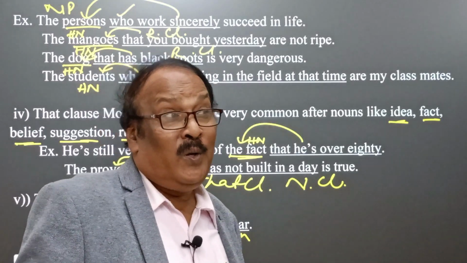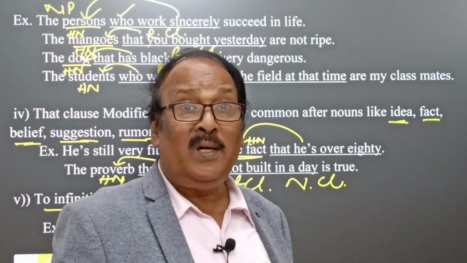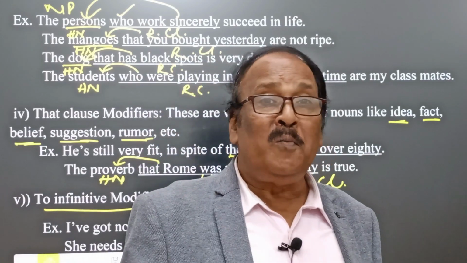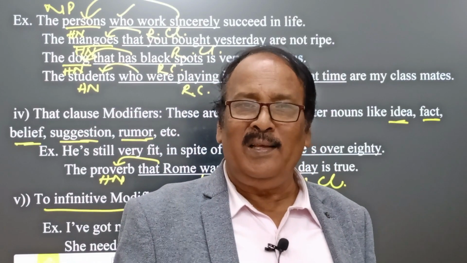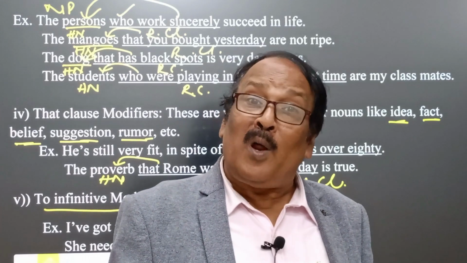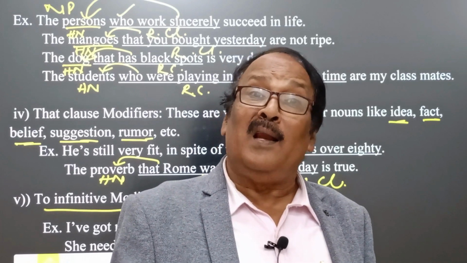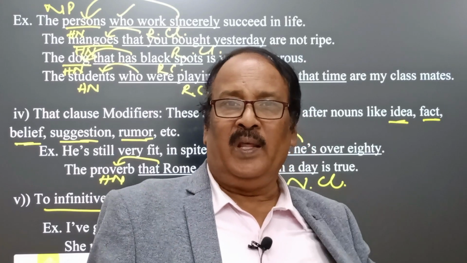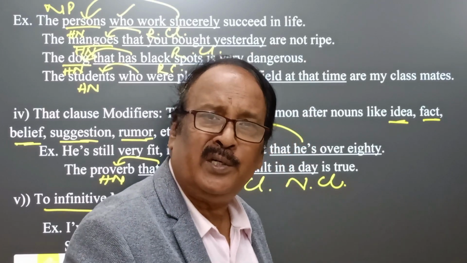So here we find someone, somebody, something, no one, nobody, nothing, anyone, anybody, anything, everyone, everybody, everything. These are pronouns, but they play noun-like roles, and they are mostly used in our sentence constructions.